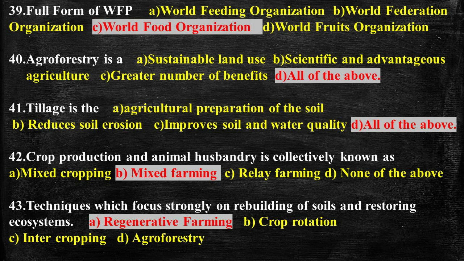Question number 42. Crop production and animal husbandry is collectively known as, and the answer is mixed farming. Mixed farming is a type of farming which involves both the growing of crops and the raising of livestock. For example, a mixed farm may grow cereal crops such as wheat or rye and also keep cattle, sheep, pigs or poultry. Question number 43. Techniques which focus strongly on rebuilding of soil and restoring ecosystem, and the answer is regenerative farming.